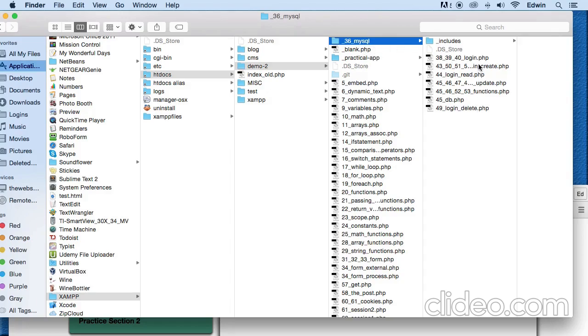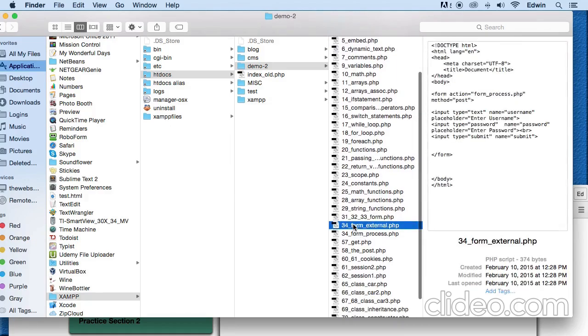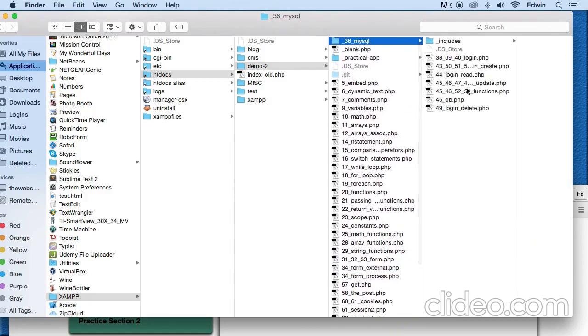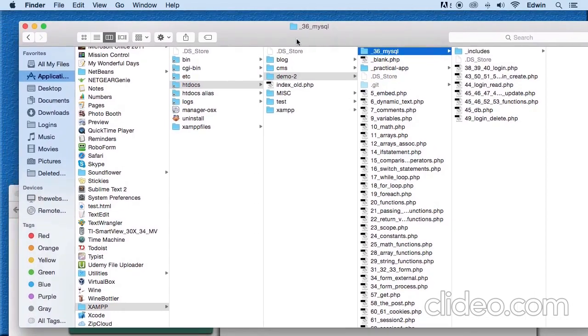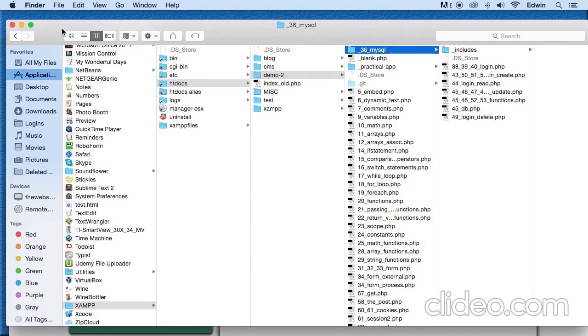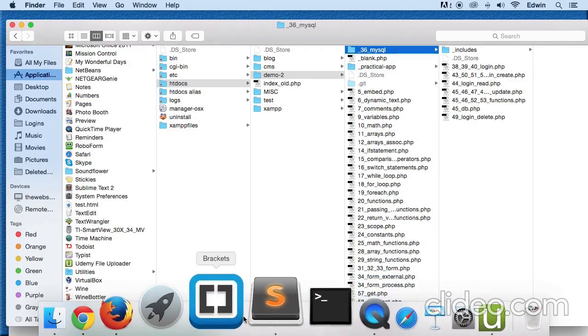It's going to be PHP files, but we're going to be doing MySQL queries and things like that. All right. So just know that the rest of the 30-something, 34, 35, 36 are going to be located right here. All right. So now that we finished with that, next thing is that I want to explain to you how to subscribe to our new lectures emails.